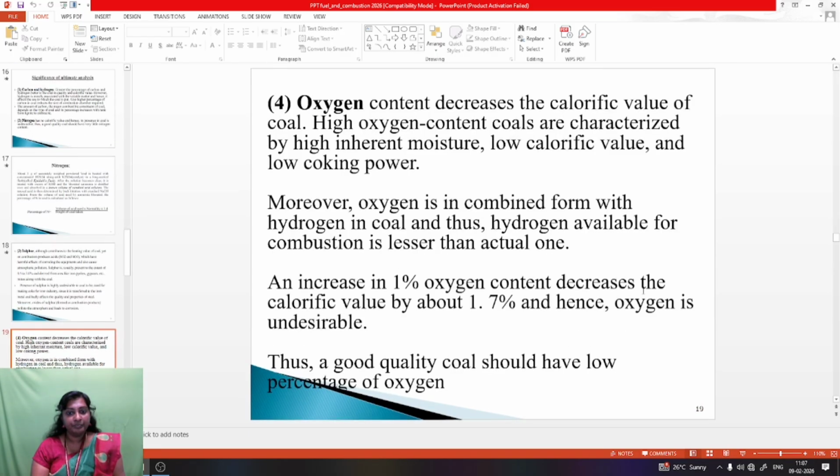Then oxygen content decreases the calorific value of coal. High oxygen content coals are characterized by high inherent moisture, low calorific value and low working power. Moreover, oxygen is in combined form with hydrogen in coal, and thus hydrogen available for combustion is lesser than the actual one. An increase in 1% oxygen content decreases the calorific value by about 1.7%. Hence, oxygen is undesirable. Thus, a good quality coal should have a low percentage of oxygen. The low percentage of oxygen means the coal quality is very good.